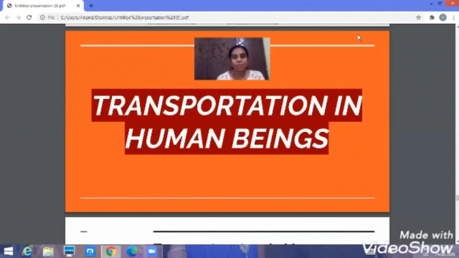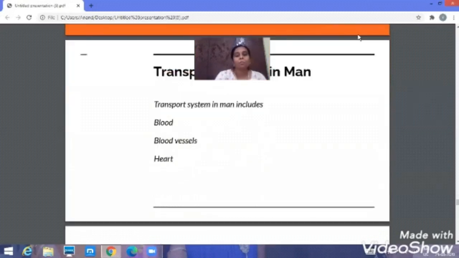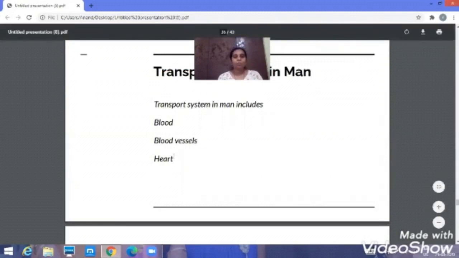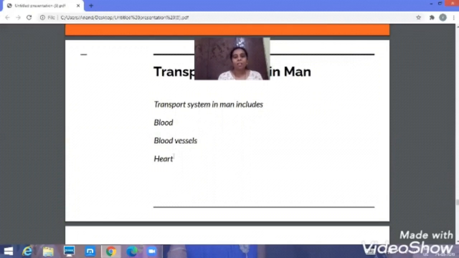What materials have to be transported? Might be food or oxygen. Such organs which help in transporting the material, we call a transport system. So now we'll see what the transport system of human beings consists of. The transport system of human beings consists of blood vessels and the heart. So blood vessels and the heart help in transporting the materials from one cell to another cell.